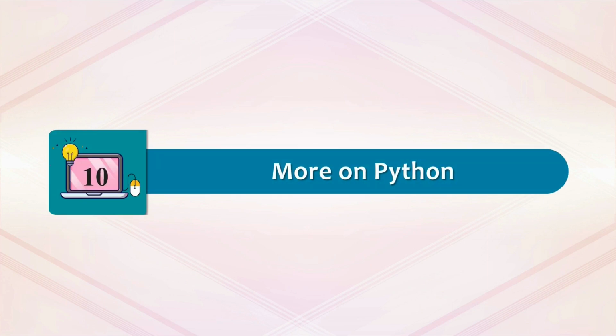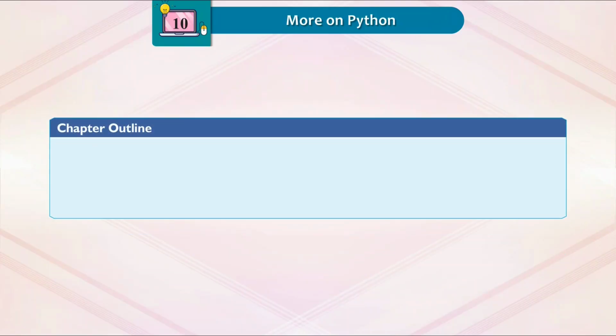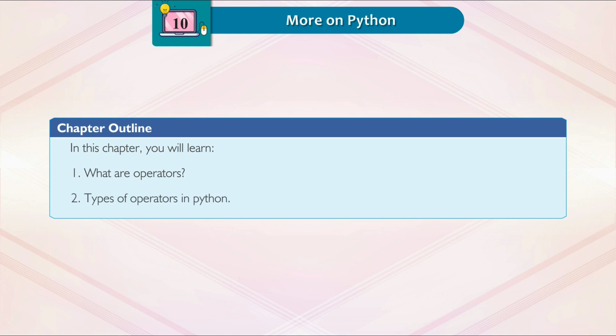Chapter 10. More on Python. Chapter Outline. In this chapter, you will learn what are operators, types of operators in Python, precedence of operators, introduction to control structures, types of control structures, conditional statements.